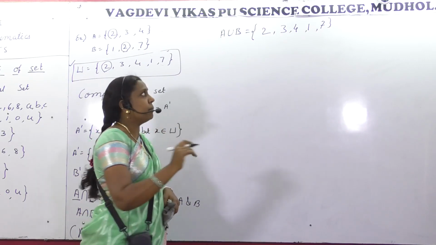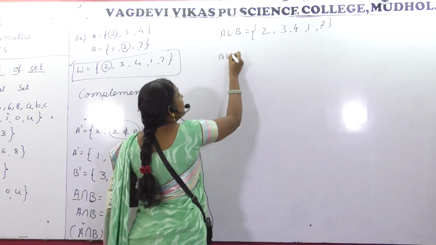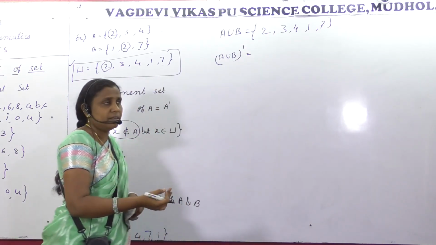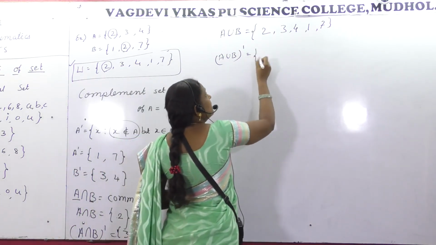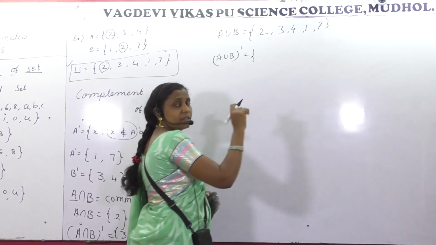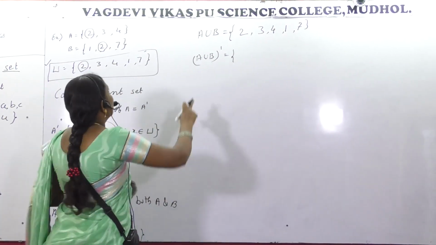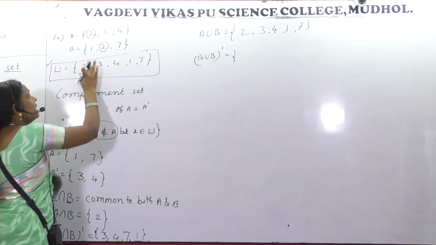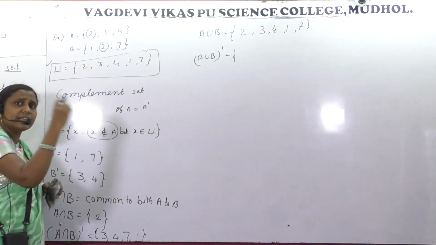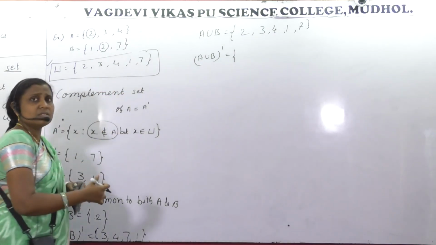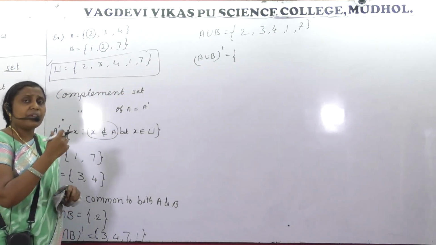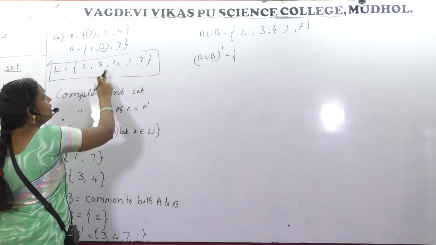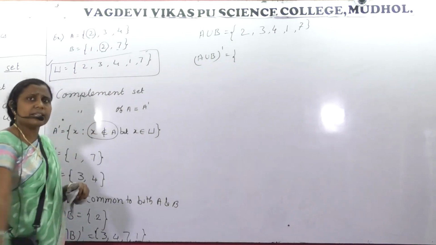Suppose you are asked to find A union B, its complement. Dash means its complement. It means these numbers must not be there. Then what should be there? You compare with the universal set and check whether any other elements are there except those. Here 2, 3, 4, 1, 7, all the elements are already there.